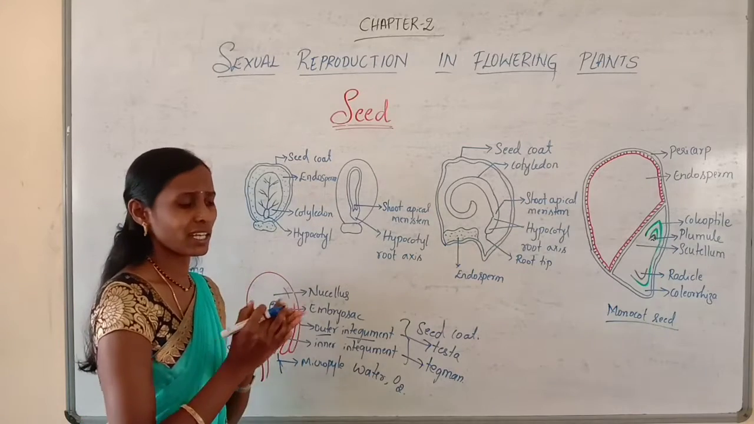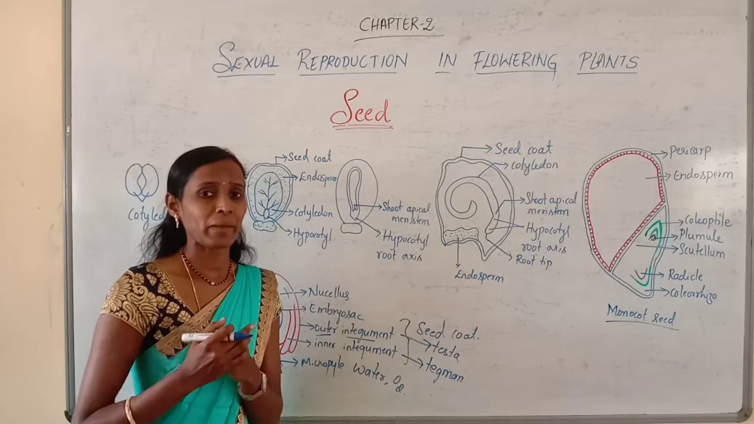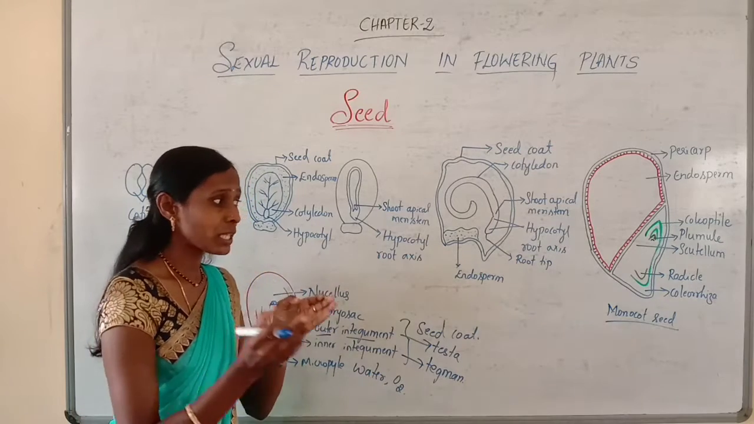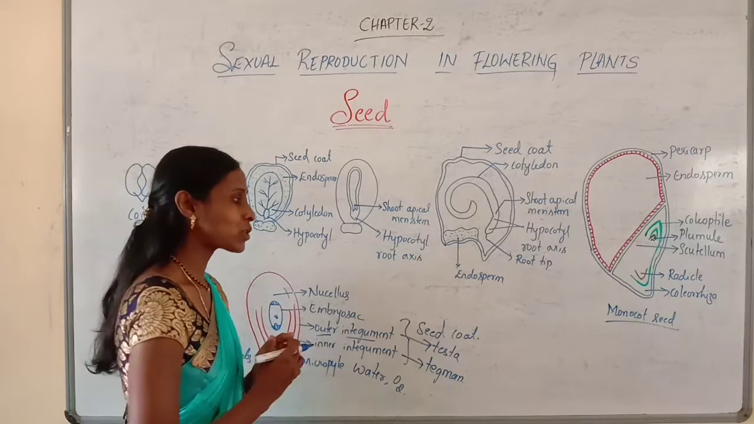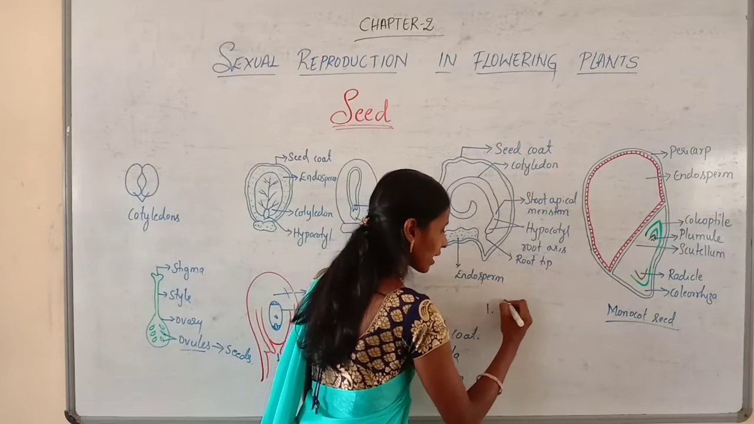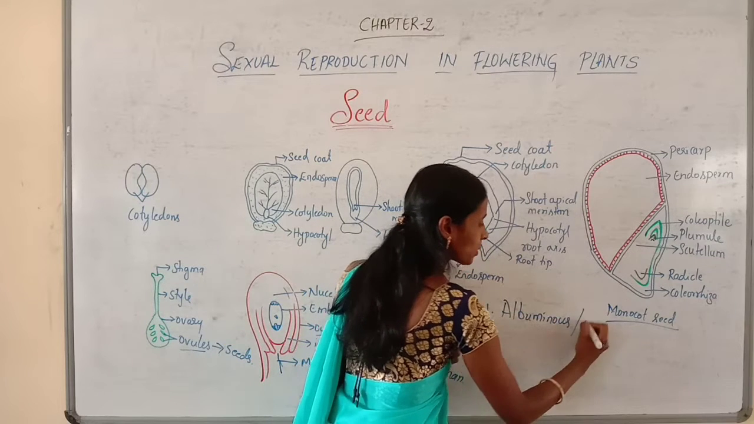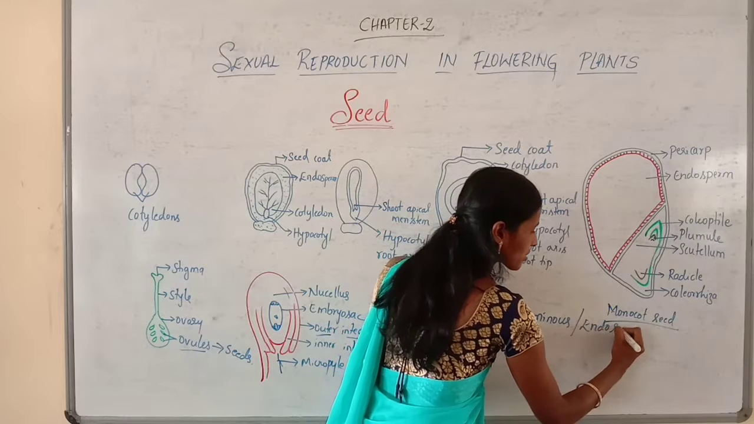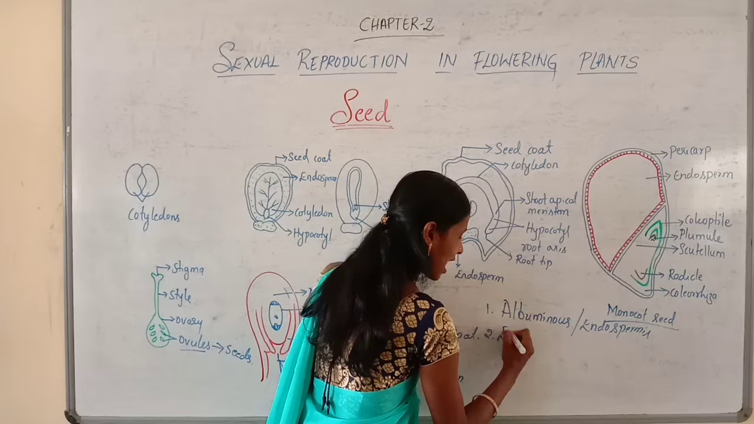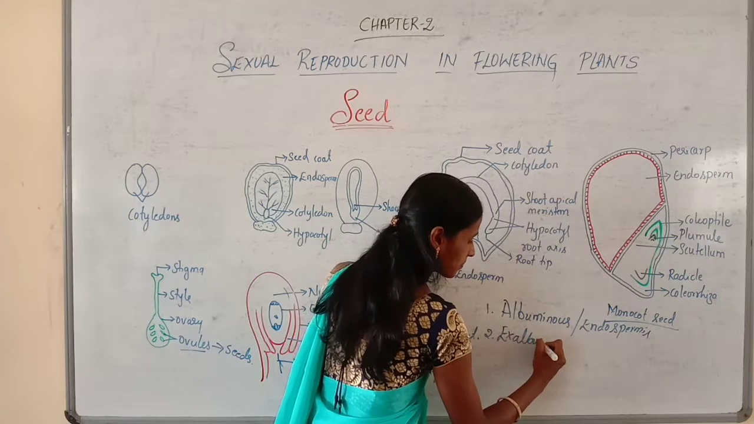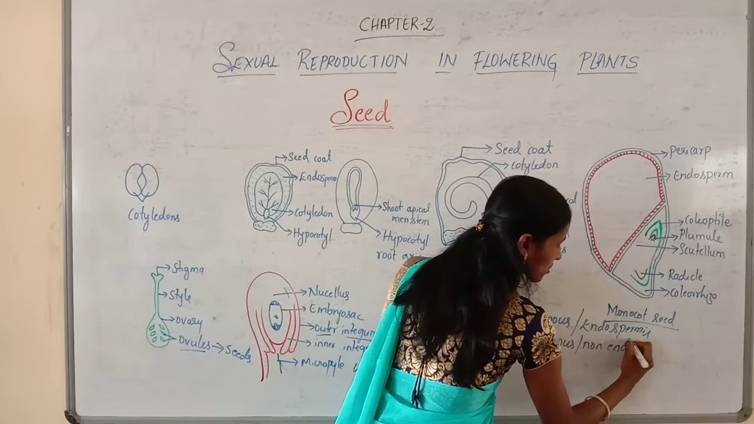We have discussed that the endosperm may be present in certain seeds and may be absent in certain seeds. So depending upon the presence or absence of endosperm, the mature seeds can be of two types. One is albuminous seeds, which can also be called endospermic seeds, and the other type is called ex-albuminous or non-endospermic seeds.